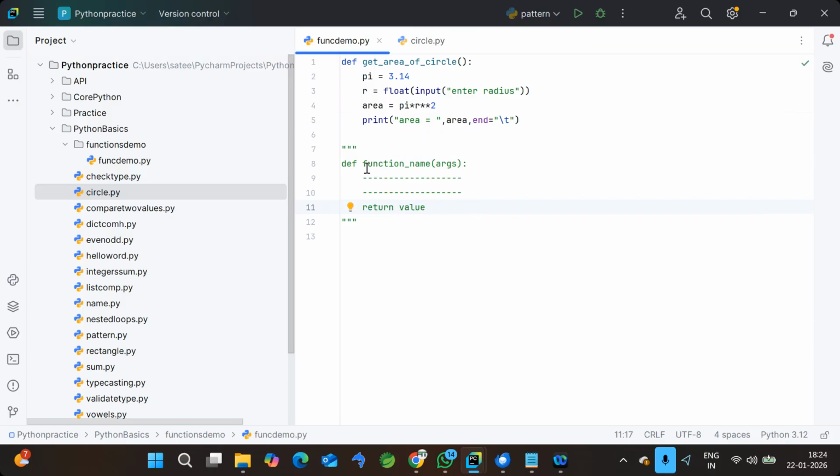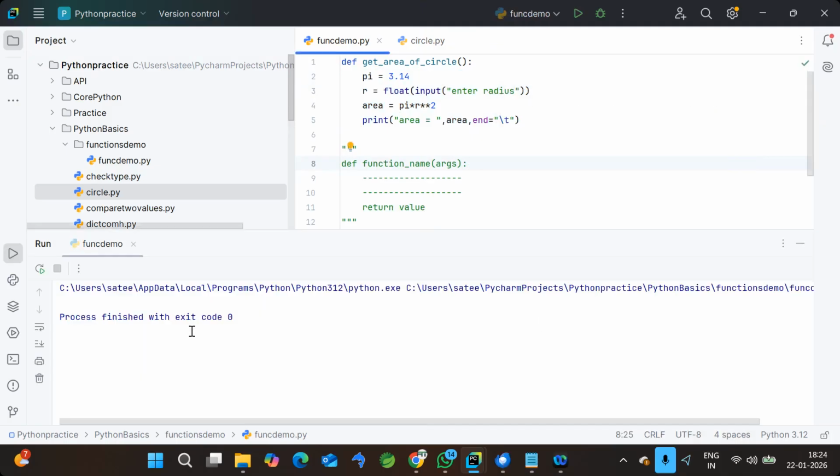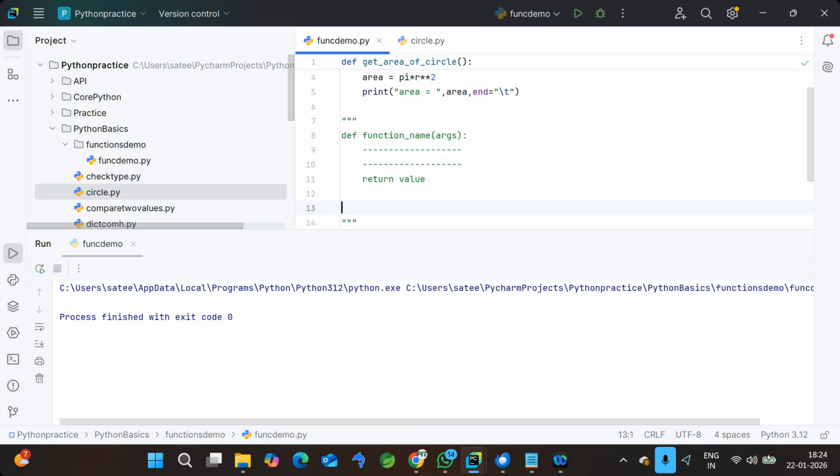And remember, a function cannot execute itself. That means if you run this program, yes, the function is created, but it cannot execute itself. If you want to run the function we wrote, we have to call it externally. Even though we wrote some lines of code and defined the function, you are unable to see the output, because the function is only created. If you want to execute it, you need to call it somewhere. To call it, we use the function name followed by arguments. Likewise, you can call the function.